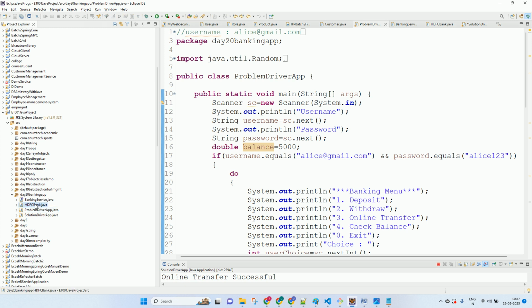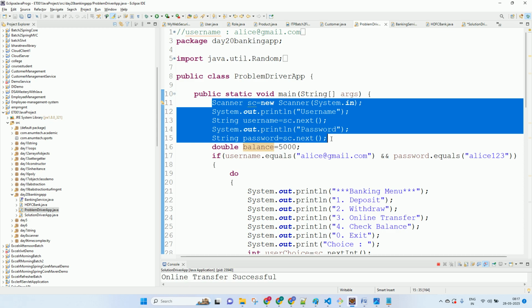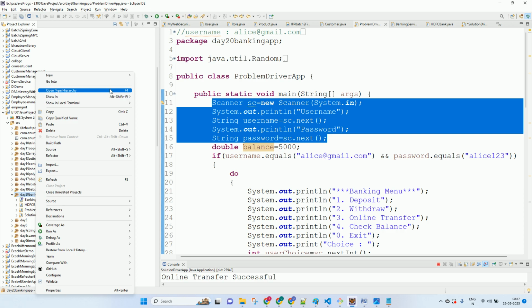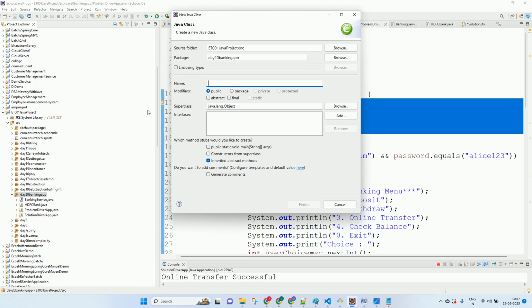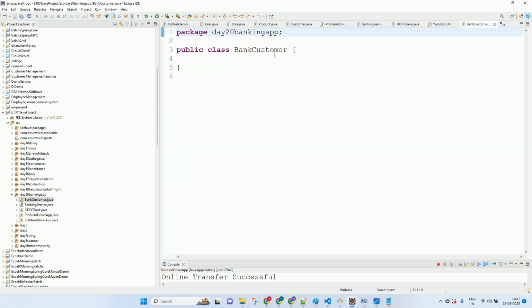See, all this user related stuff we can also make into a class called customer, correct? So we can make a new class called bank customer. In that customer class, we can have a private string username, not integer, and a private string password.